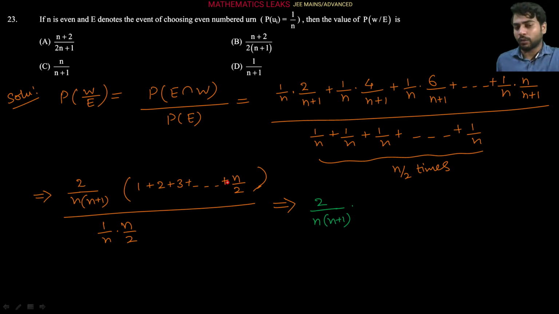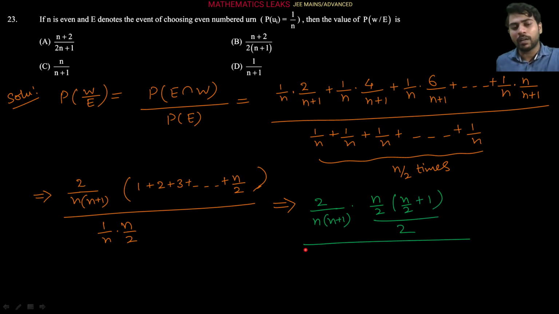Means n is an even number, so n by 2 is an integer only. The formula for the sum of the first n natural numbers is n into n plus 1 by 2. So in place of n, n by 2 will come: n by 2 into n by 2 plus 1 by 2, whole upon, that is 1 upon n into n by 2. Right, now this is it.